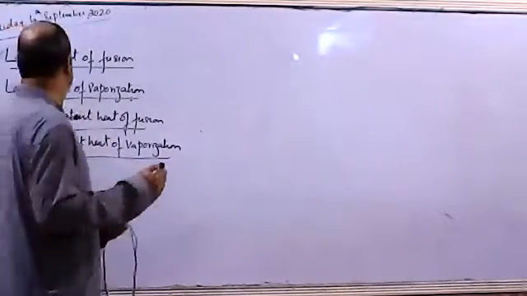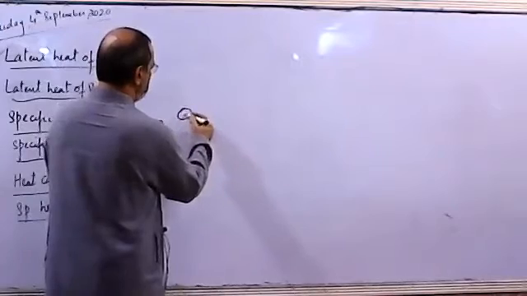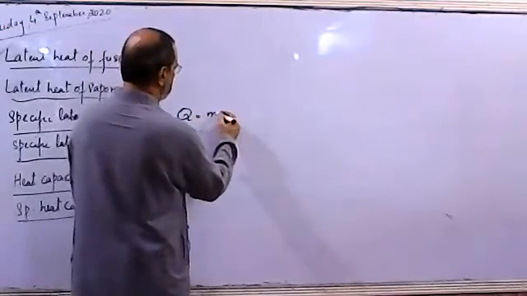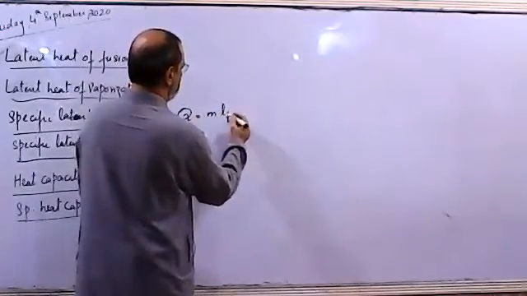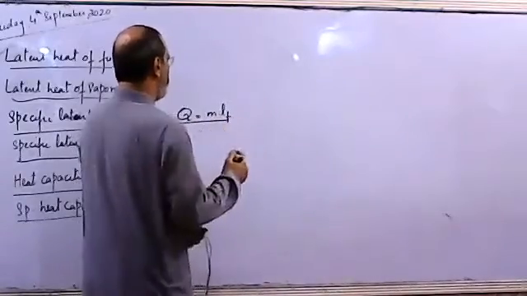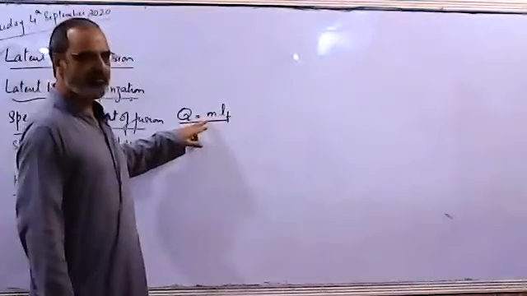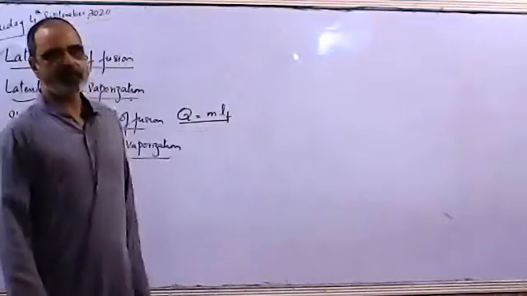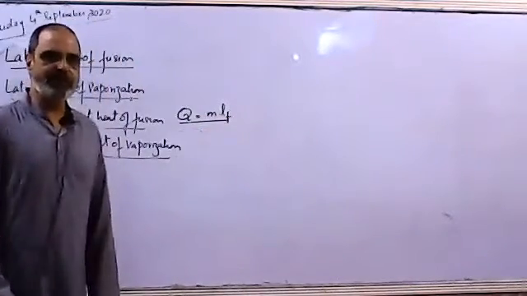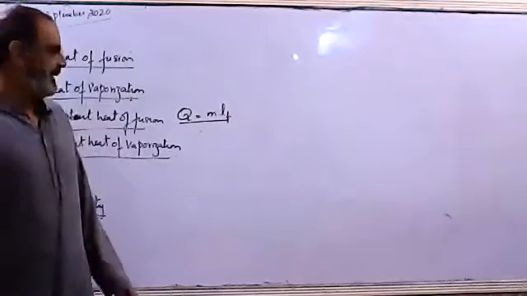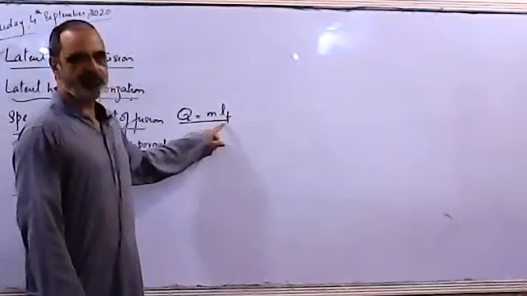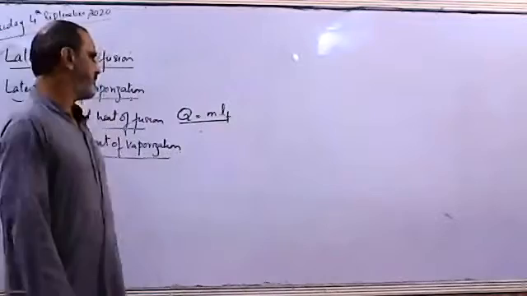And the formula for it is Q = M LF, where Q is the amount of heat required, M is the mass of the substance, and LF is the specific latent heat of fusion.